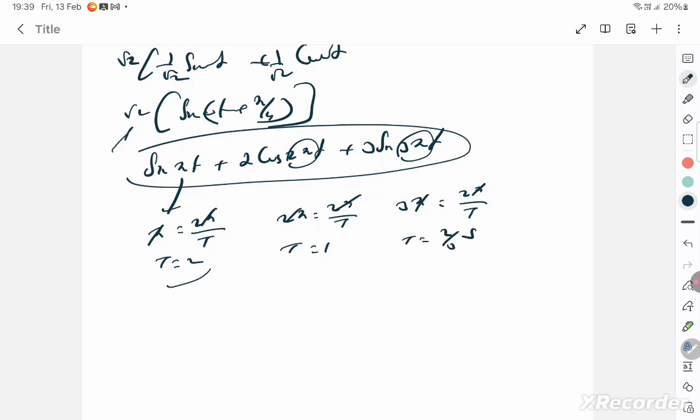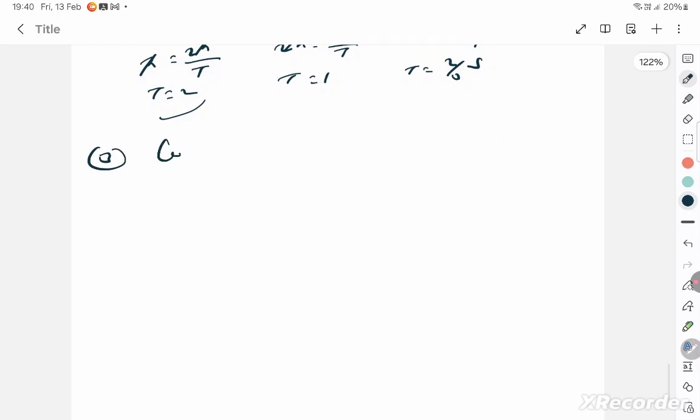So all of them will repeat itself in the least common multiple time. Like that, you find the least common multiple of 2, 1 and 2 by 3. That will be the time when all the 3 bells will go together. Something like that. So let's go to the third question.